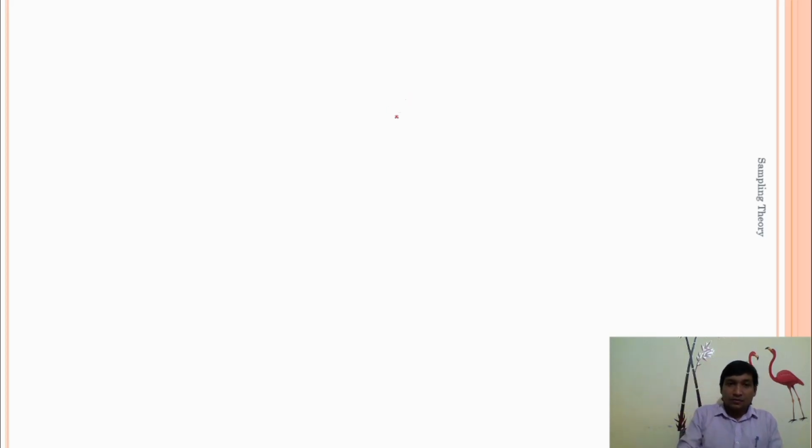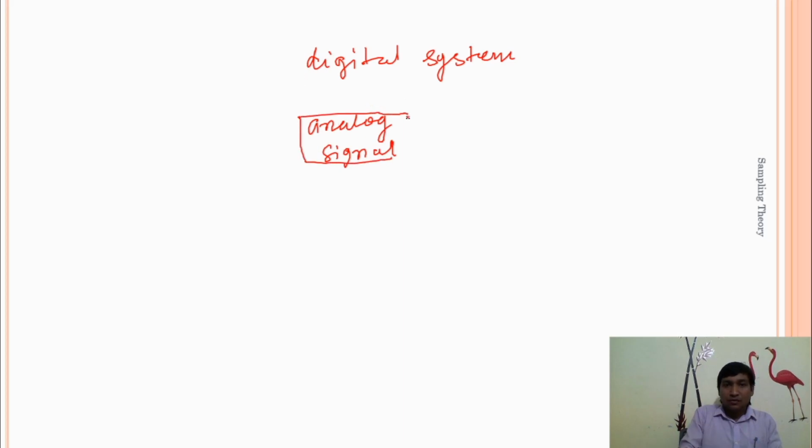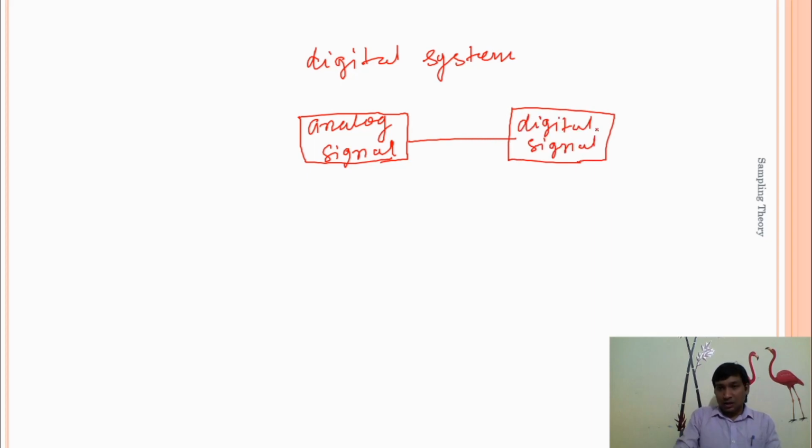Originally we have only an analog signal, but we want to transmit it over a digital system, so we have to convert it into a digital signal like 0 1 0 1 1. This is your output.